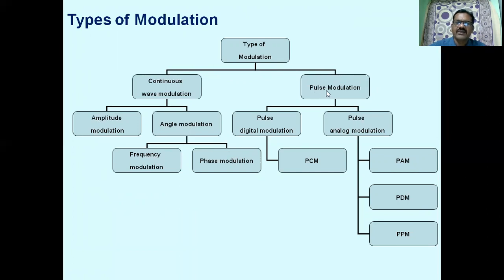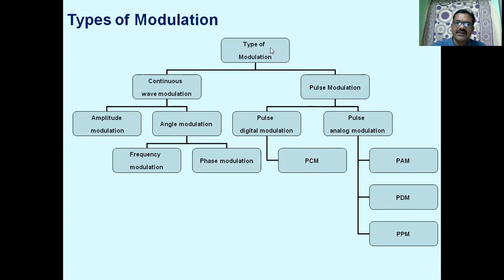Similarly, pulse modulation has two categories, pulse analog and pulse digital modulation. In pulse analog modulation, we have pulse amplitude modulation, pulse duration modulation, and pulse position modulation. In pulse digital modulation, we have pulse code modulation, differential pulse code modulation, and delta modulation schemes.